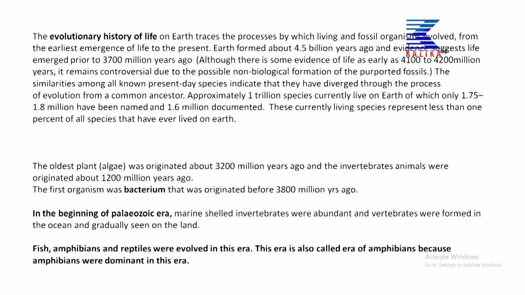The similarities among all present day species indicate, remember this point, that they have diverged throughout the process of evolution from a common ancestor, as I already gave you the example of the elephant. We can find elephants in Nepal and Africa too. Nowadays they are physically different due to different climatic factors and other habits. They gradually evolved, but both animals, the elephants found in Nepal and Africa, have common ancestors.